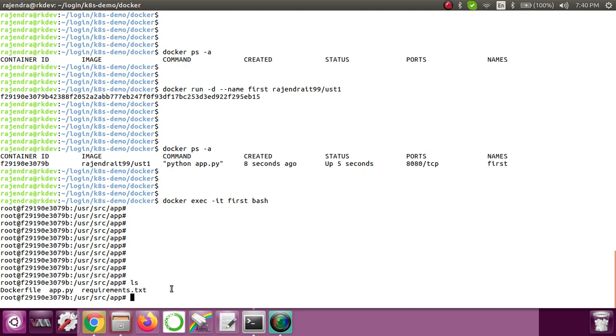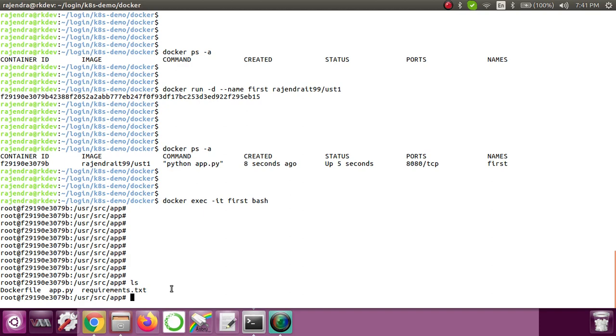Then we'll log into the container and write some data inside it. We'll create some files. Then we'll remove that container, kill that container completely. Then again with the same command we'll freshly start that container, go inside it, and see if the data which the first application has written is still there.